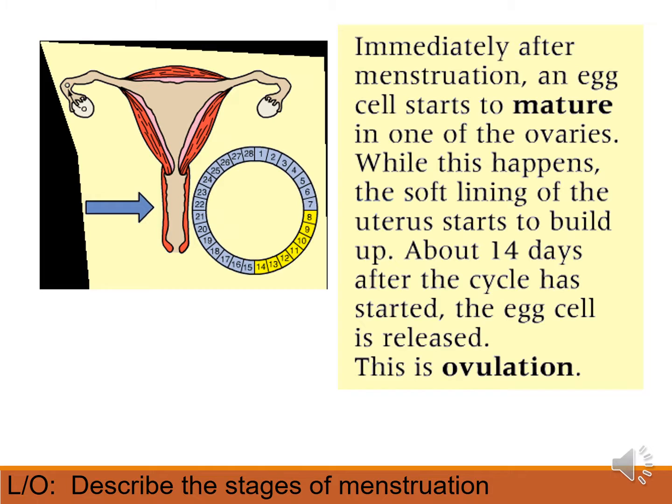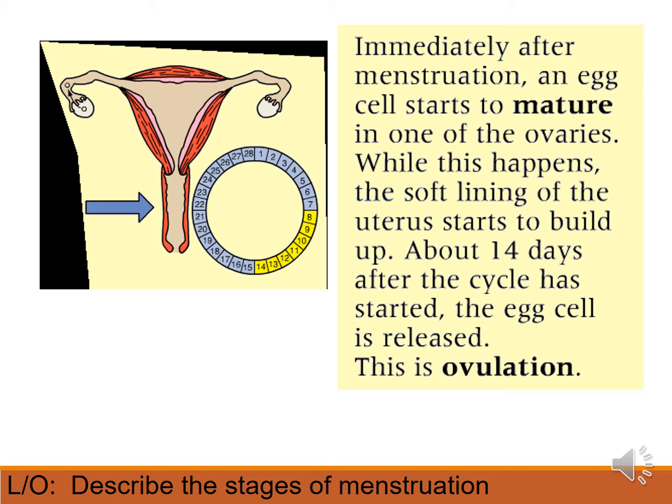Immediately after menstruation, an egg cell starts to mature in one of the ovaries, as you can see right in the top left. And then the lining of the uterus will start to build up. It takes about 14 days to build up, and then the egg is released. This is what's called ovulation. This timing is when a female is most likely to become pregnant.